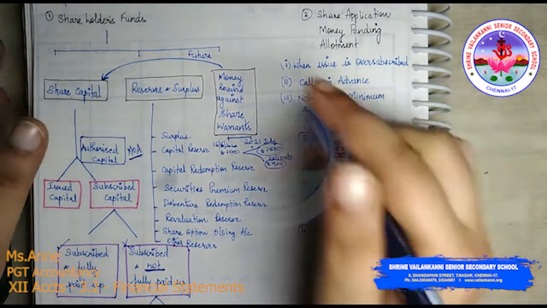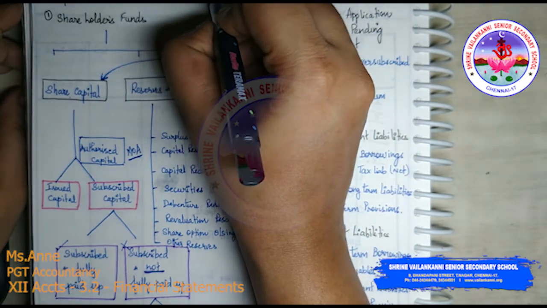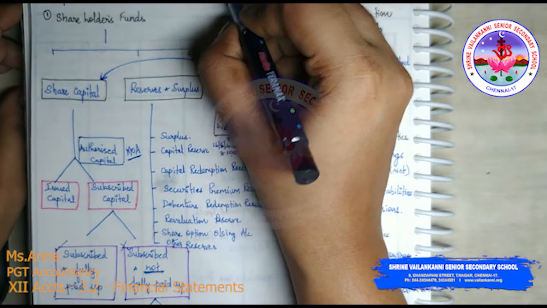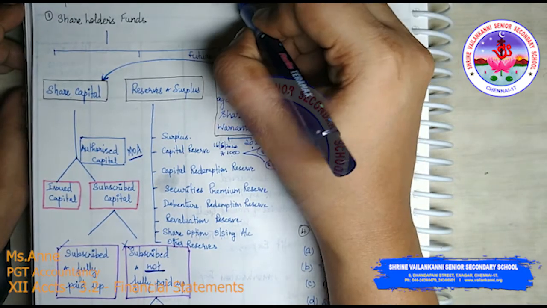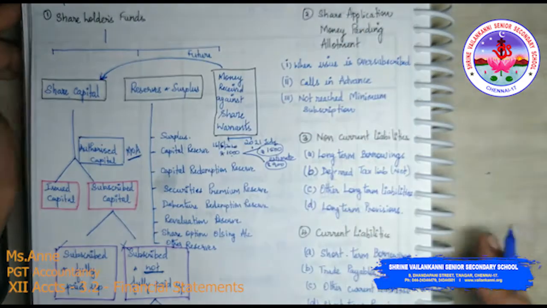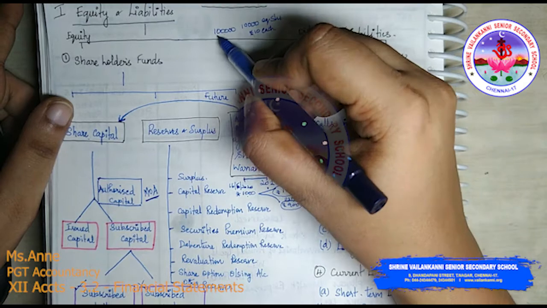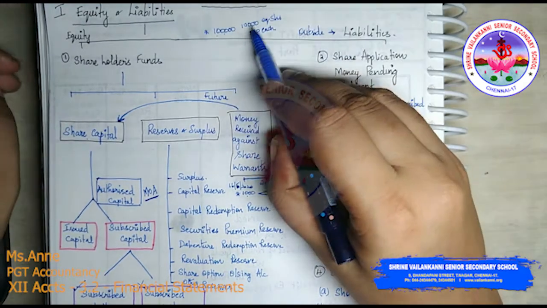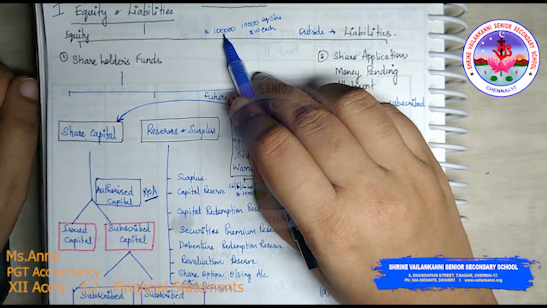Suppose a company wants 1 lakh rupees, by issuing 10,000 equity shares of rupees 10 each. Just imagine this case. By issuing 10,000 equity shares of rupees 10 each, it can get this.